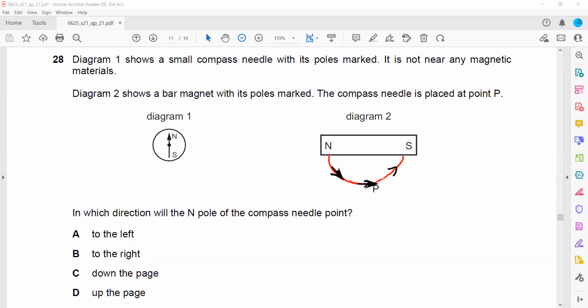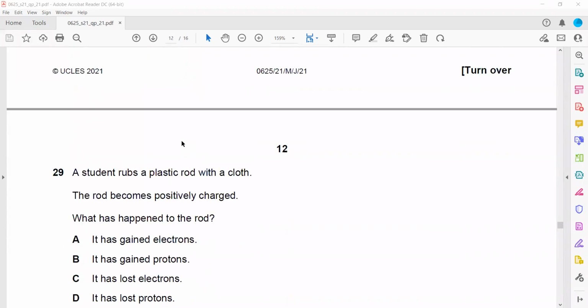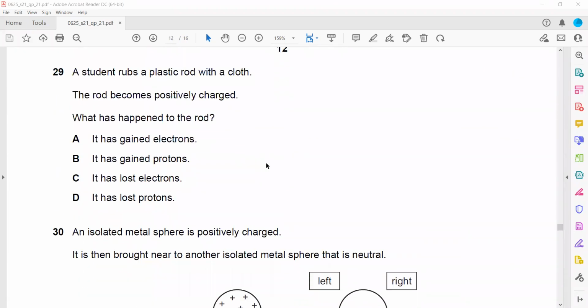In question 29, a student rubs a plastic rod with a cloth. The rod becomes positively charged. So if something becomes positively charged, it should lose electrons. It has lost electrons, and that's why it becomes positive. If it becomes negatively charged, then it should gain electrons.